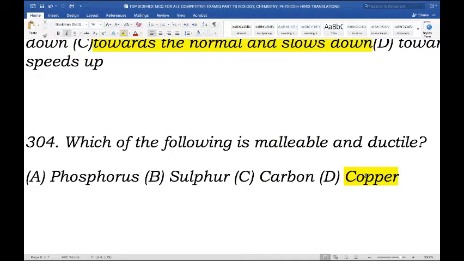Metals are described as malleable, which means they have the ability to be beaten into sheets, and ductile, which means they have the ability to be pulled out into wires. And this is due to the atoms' ability to roll over each other into new positions without breaking the metallic bond.